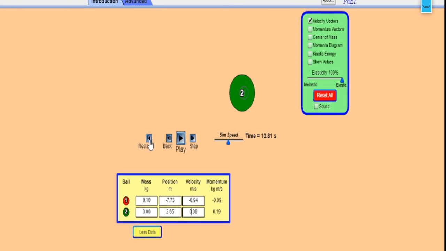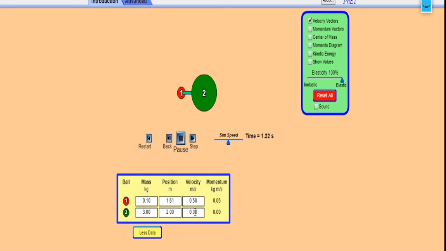I will show you one more time. So slowly it is bombarding. Let us decrease the velocity of the first body to 0.5 meters per second. Okay, we will now play.